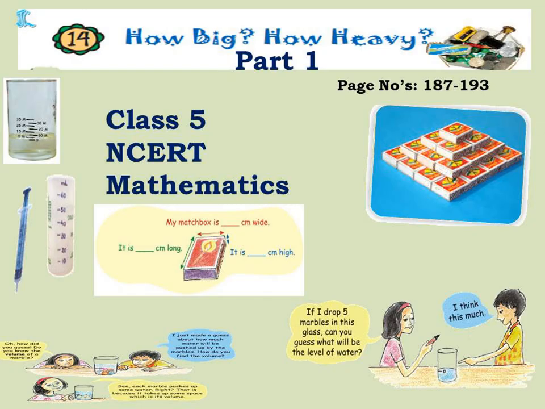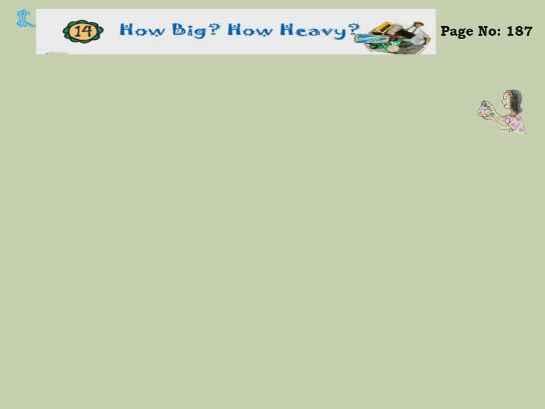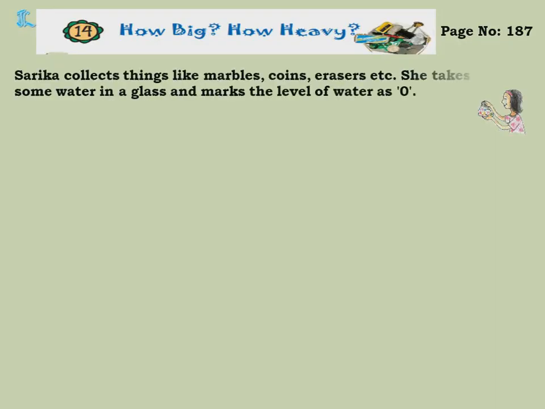Welcome to Class 5 NCERT Mathematics Chapter 14, How Big and How Heavy. Children, this is the last chapter, the 14th chapter, of your textbook Math Magic Class 5. Okay, so now let's start the chapter. How Big, How Heavy, page number 187.